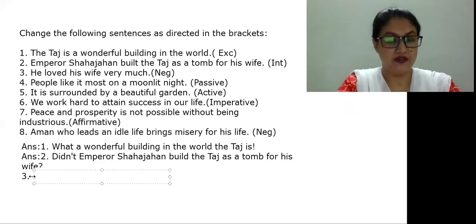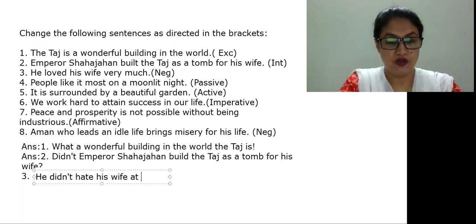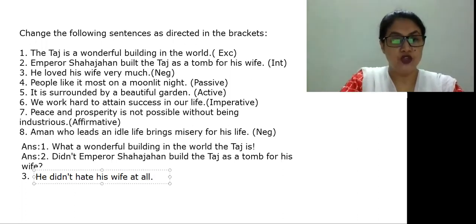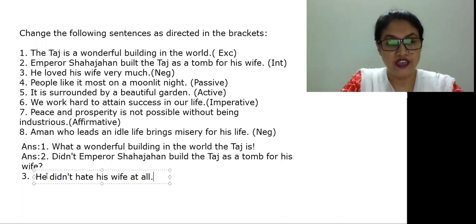So we can write: he didn't hate his wife at all. Here it is "he loved", so in place of "loved" we put "didn't hate". Didn't hate means he loved. "Very much" means "at all". He did not hate his wife at all. So it becomes an affirmative sentence.